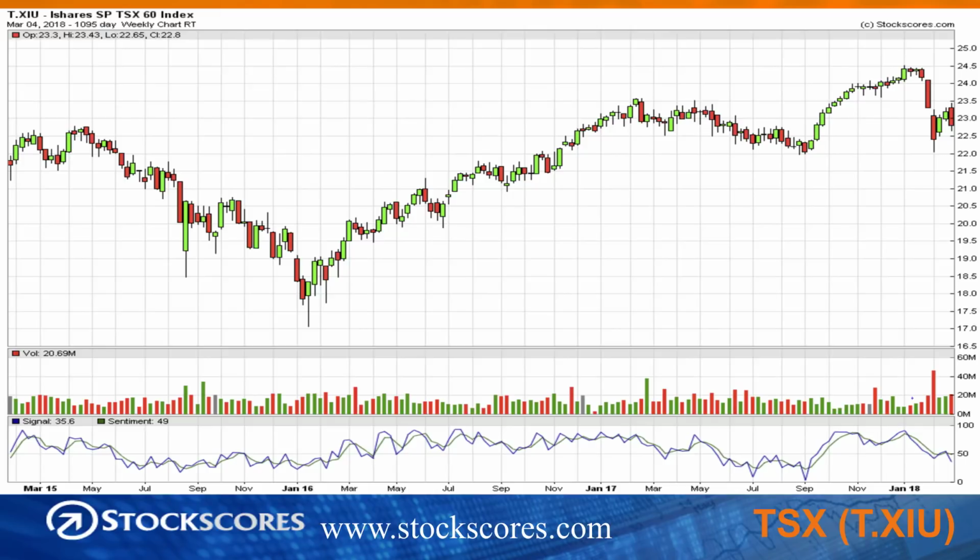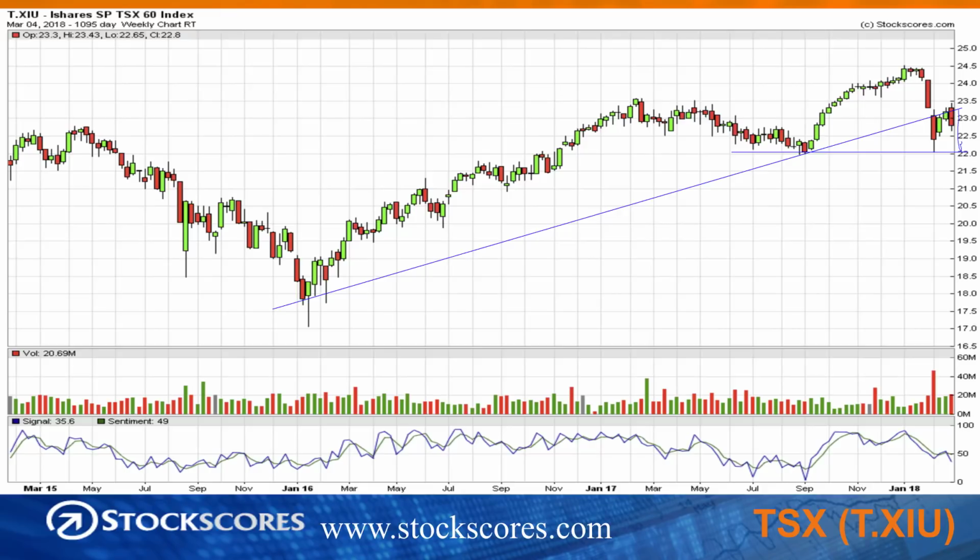Onto the longer term chart for the Canadian market. There's the upward trend line, and that has been broken. So we've actually broken the upward trend line, and that's not really a good thing for Canadian stocks. It looks more likely to come back and test this horizontal line of support right there.